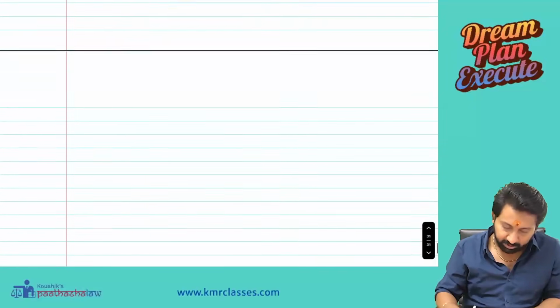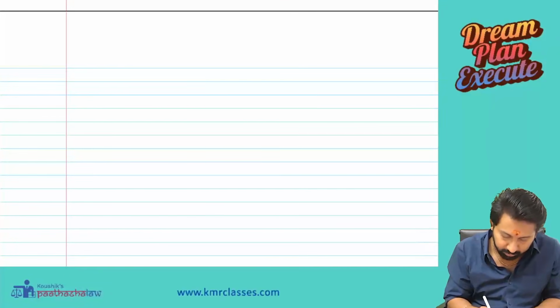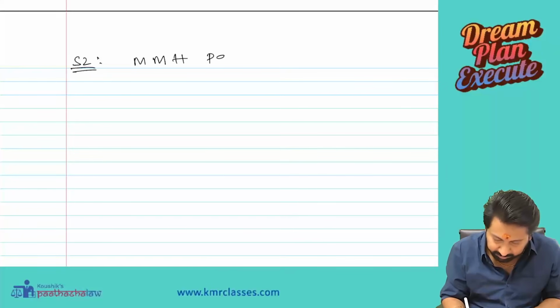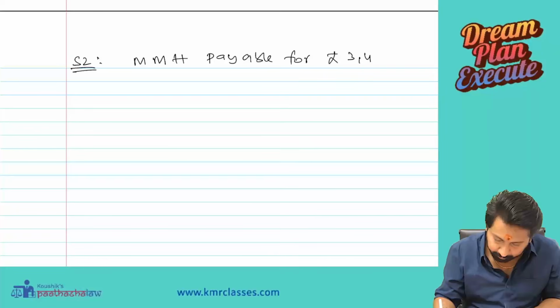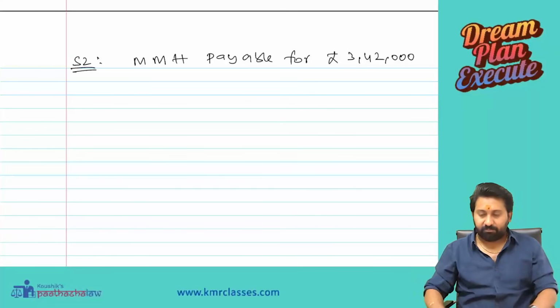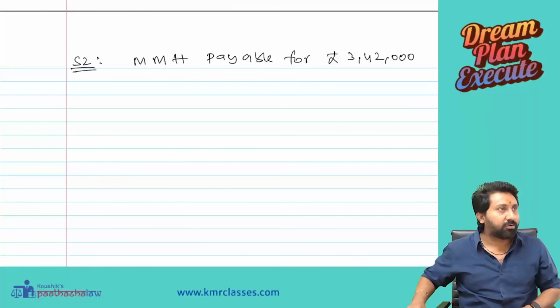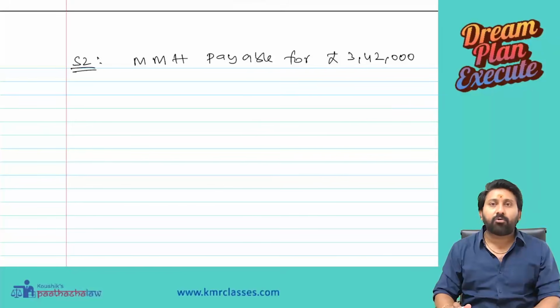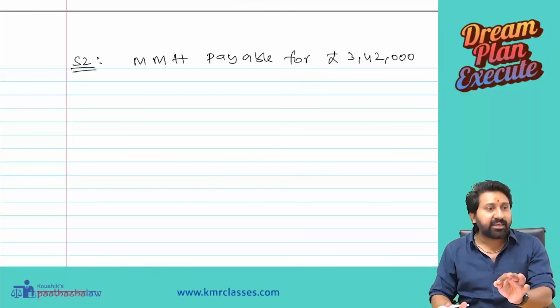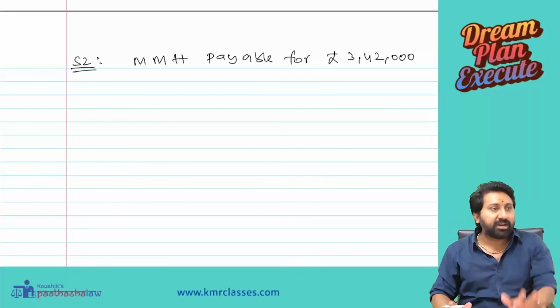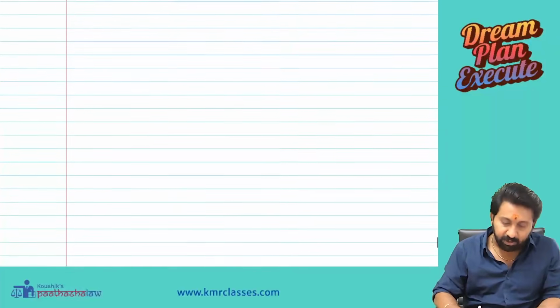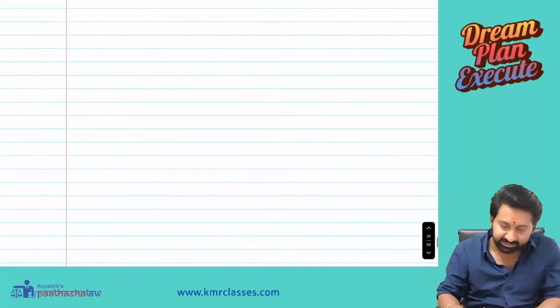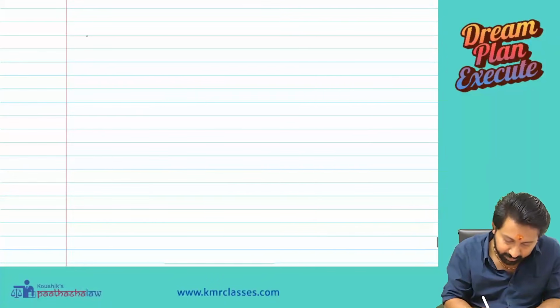Now, write down step 2. MMH payable for pounds 3,42,000. This question, if you can do properly, I am really saying no need to do any MMH question later on. So please concentrate and do. First, have 4 boxes as a tradition, convention. Have 4 boxes.